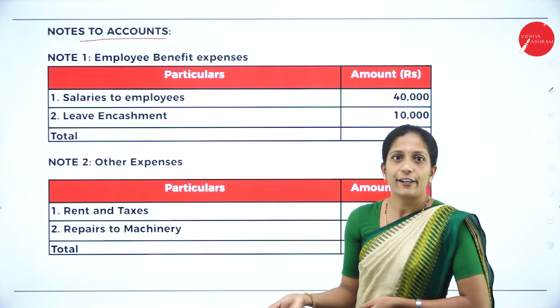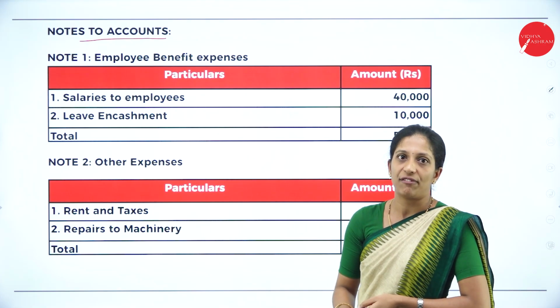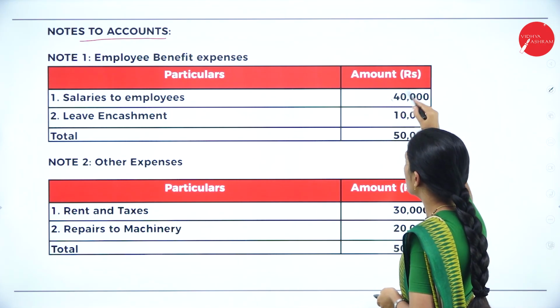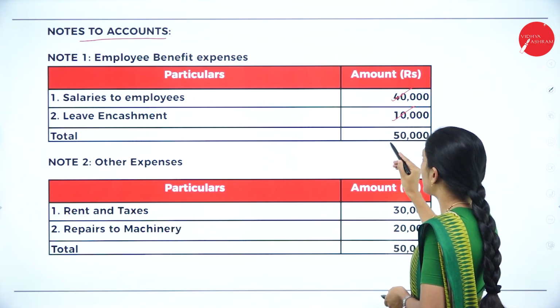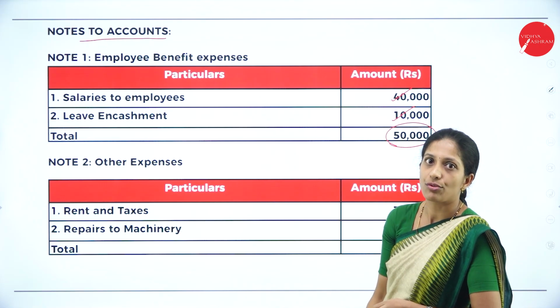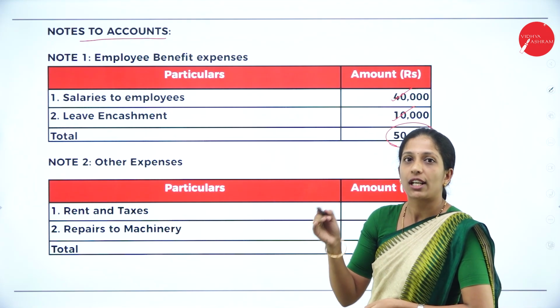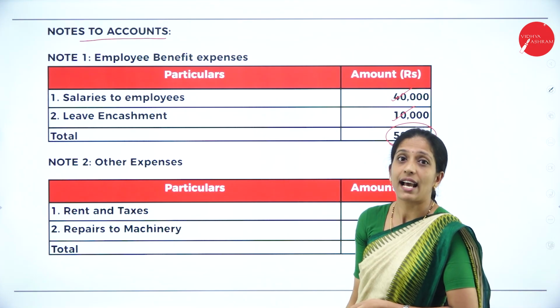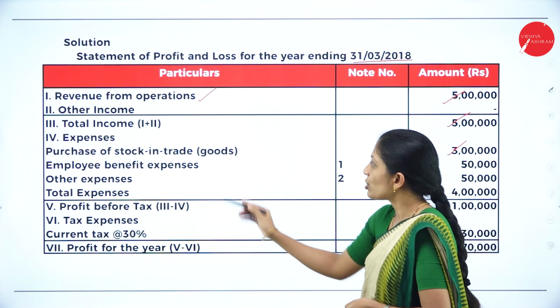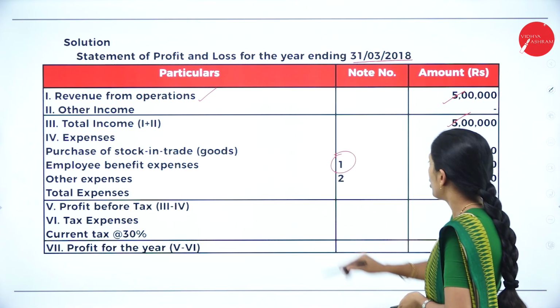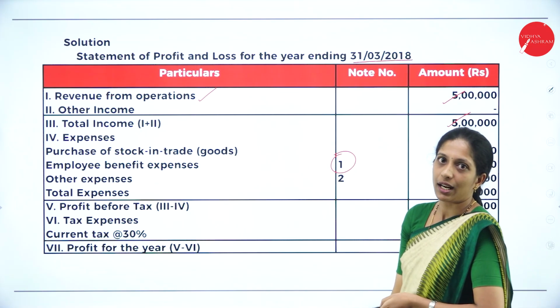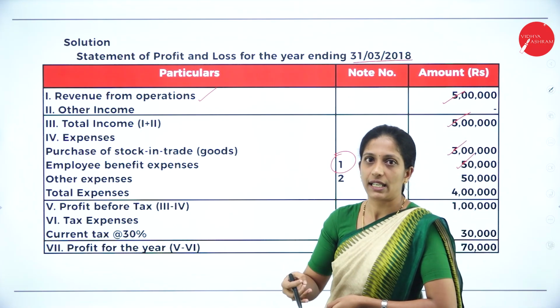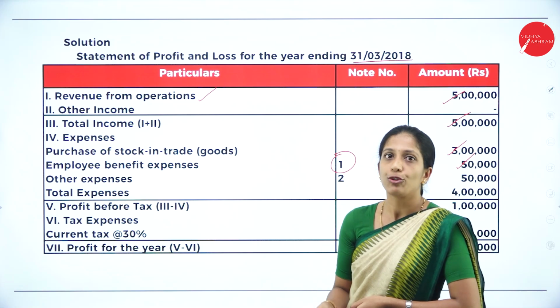Anything related to employees comes under employee benefit expenses. Salary to employees 40,000, leave encashment 10,000. So total it is 50,000. But while recording in your statement of profit and loss, you have to write it as note number 1. So see here, employee benefit expenses, note number 1, 50,000 directly. You need not write separately because you have already prepared a note for it.